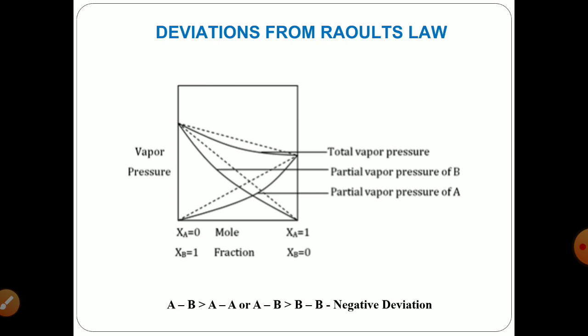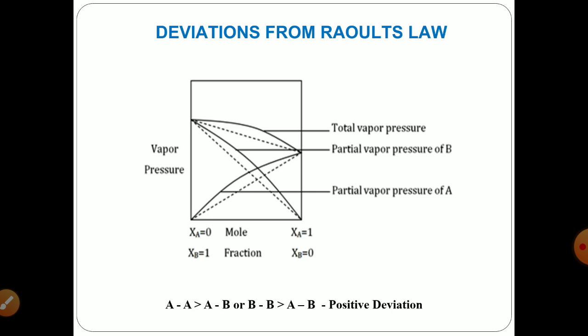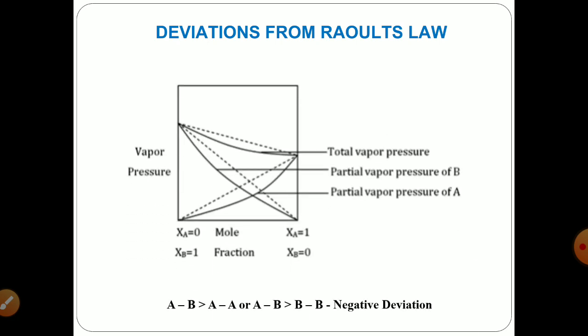Remember, positive deviation is because the adhesive forces are less than cohesive forces, whereas negative deviation is due to adhesive forces being more than cohesive forces. Now, these two deviations serve as the basis for classification of your solution. You are going to classify your solutions as ideal solution and real solution.